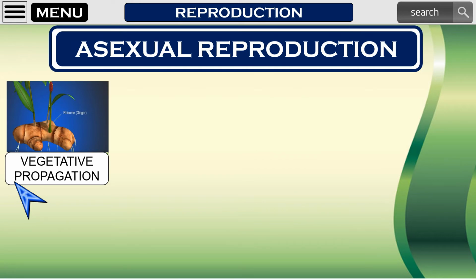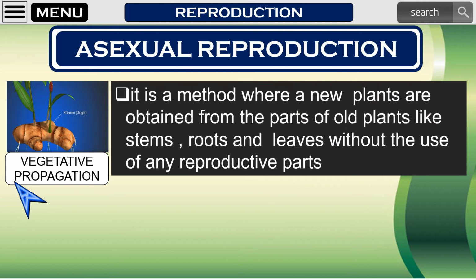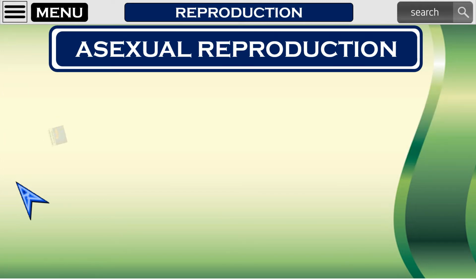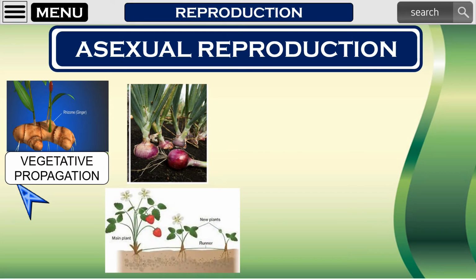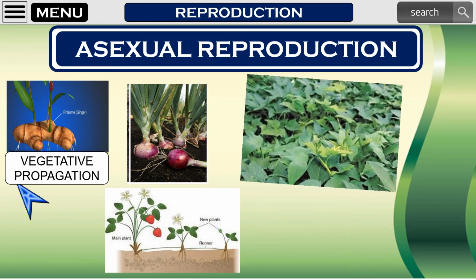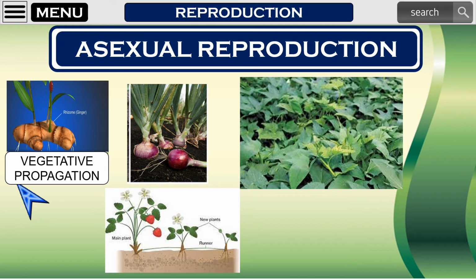The next is vegetative propagation. It is a method where new plants are obtained from the parts of old plants like stem, roots, and leaves without the use of any reproductive parts. Ginger, onion, strawberry, and kamote are some of the plants that can be propagated using this method.